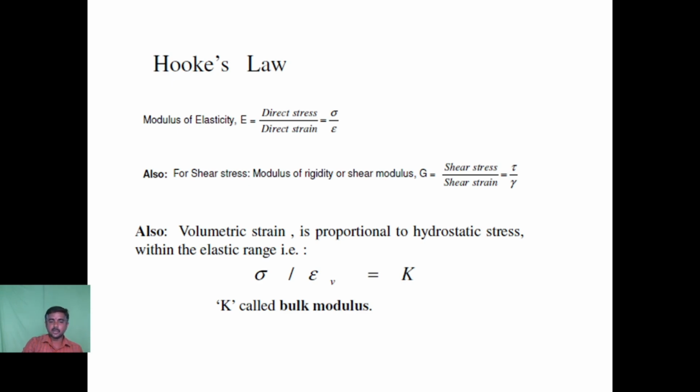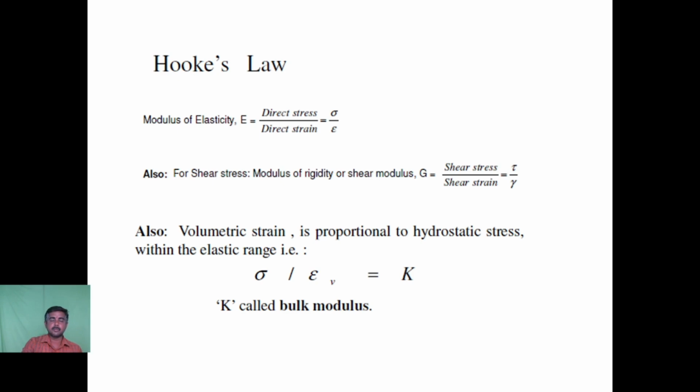In the case of volumetric strain, if you consider the volume of the material, take a rubber ball. If you compress the ball, the volume of the ball gets reduced, and when we release the load, it comes back to its original position. This is hydrostatic pressure stress, and the ratio of the volumetric stress to the volumetric strain we call the bulk modulus.